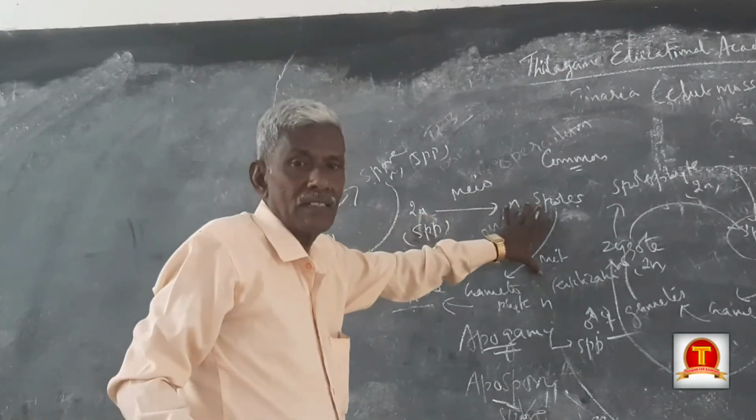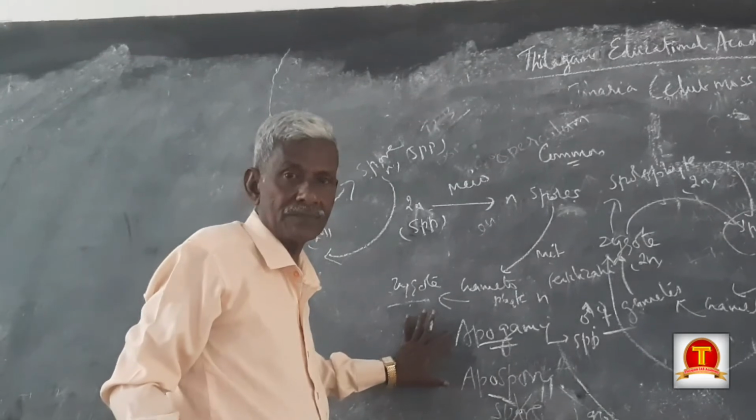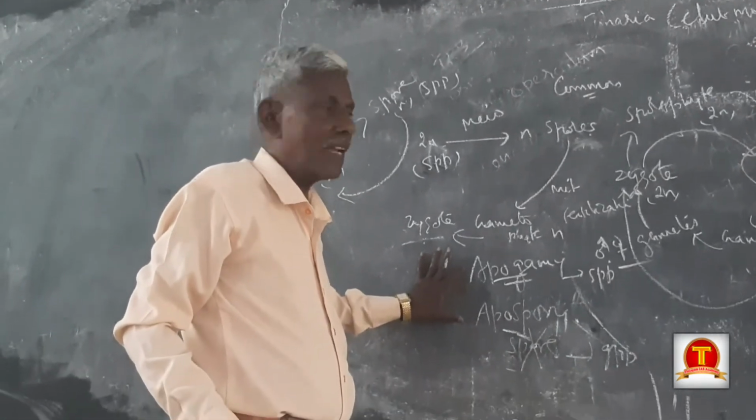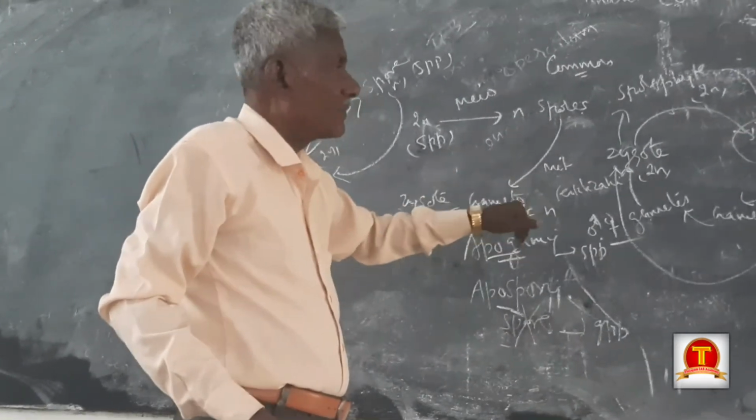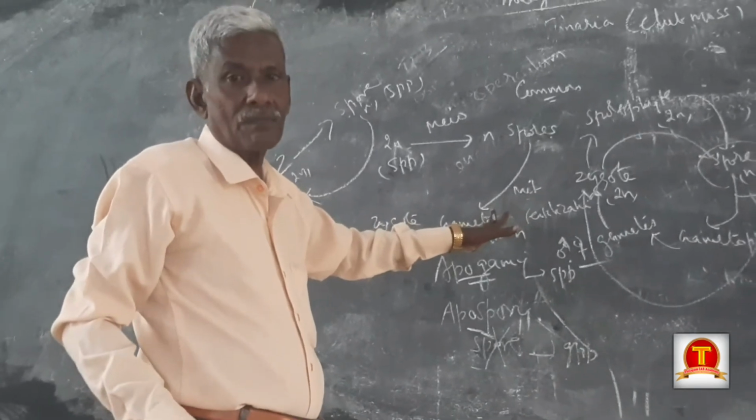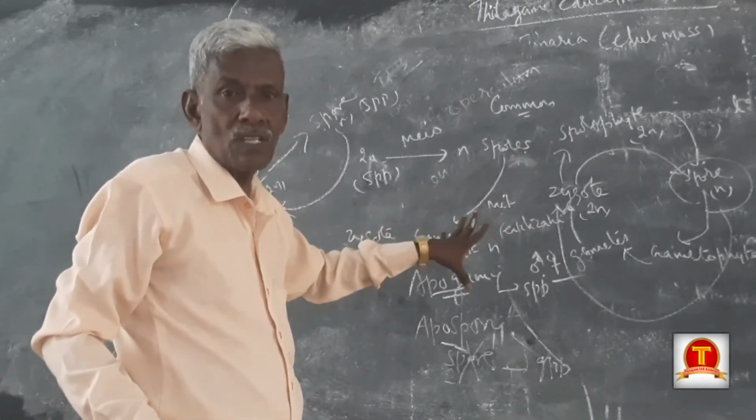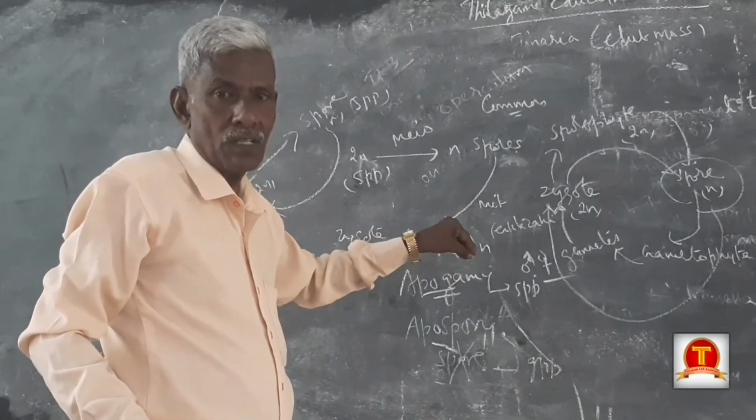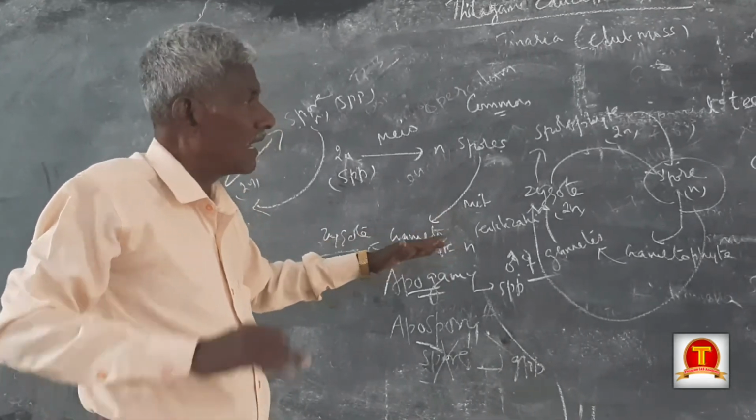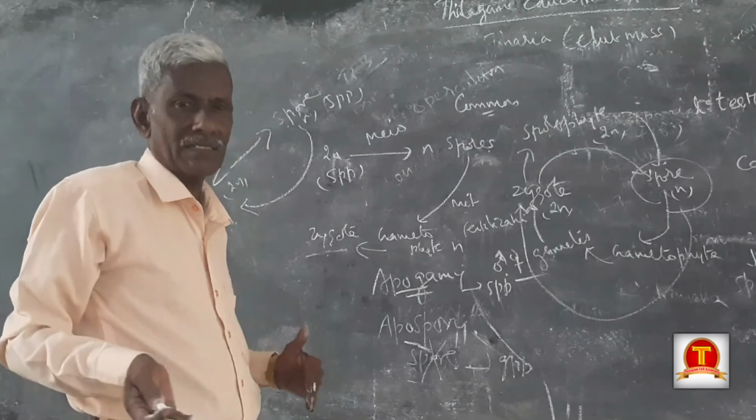The usual thing is changed in two ways. Okay, in this way the life cycle is performed. This is the information about Funaria, the moss plant. Let us see the other topics in other classes.